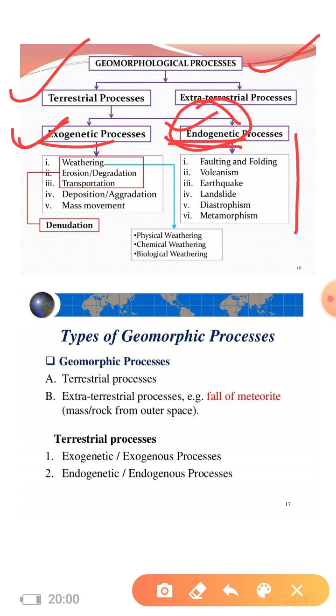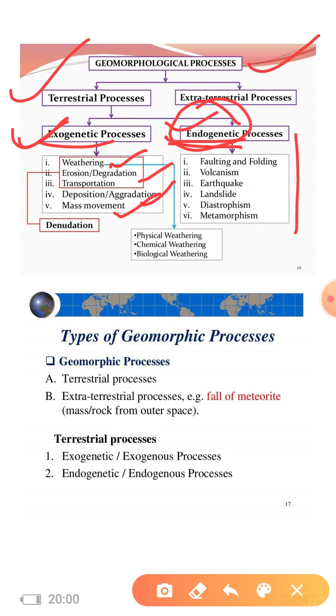The examples of exogenic and endogenic processes are: first, weathering, as I told you; then erosion or degradation, meaning transportation of the weathered material; then deposition, when the transported or eroded material gets deposited, which is a form of aggradation also; and mass movement.